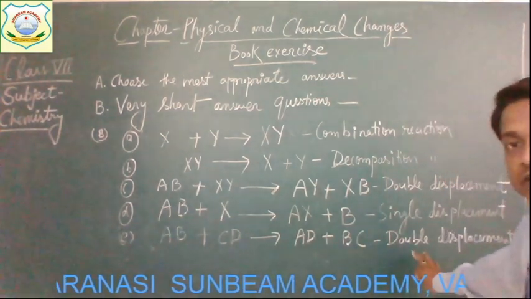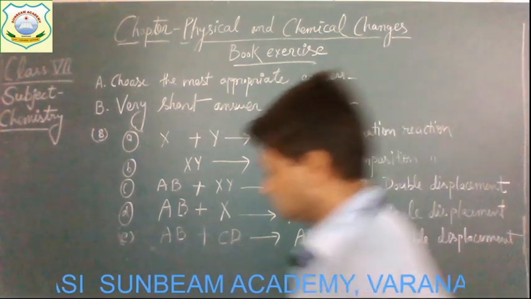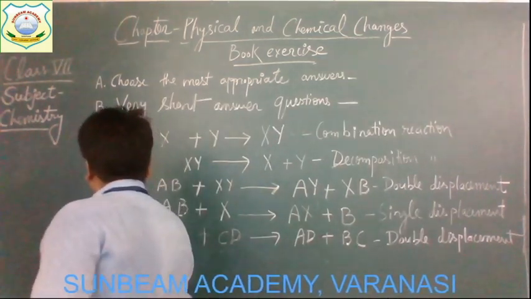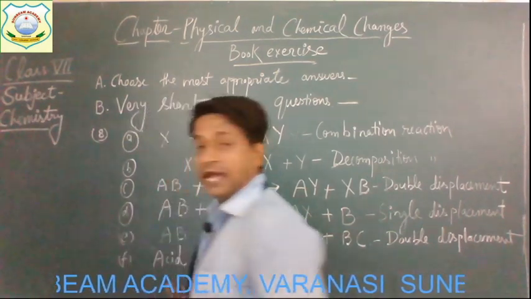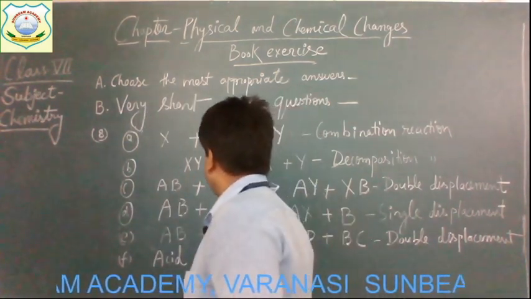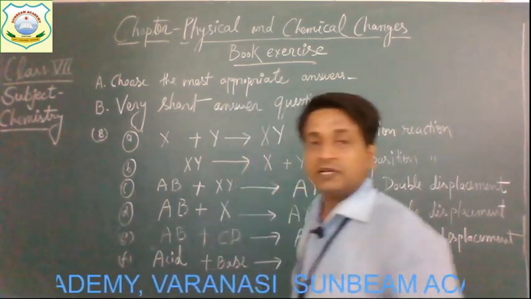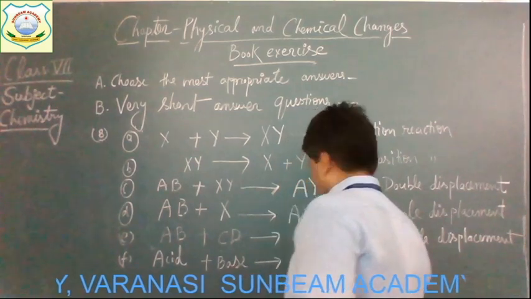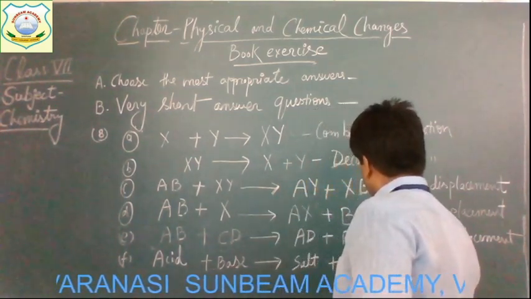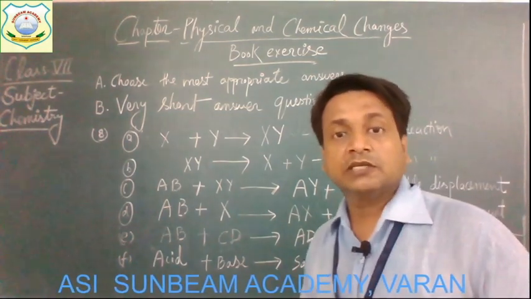Okay children, this is the double displacement reaction. Now the next one is: an acid is going to react with a base, and after the reaction it forms salt and water. So which type of reaction is it, children?